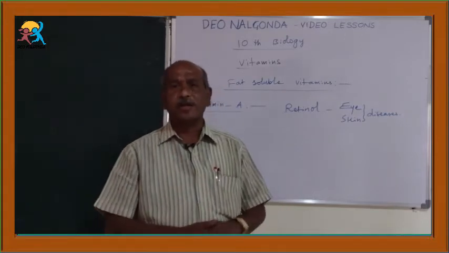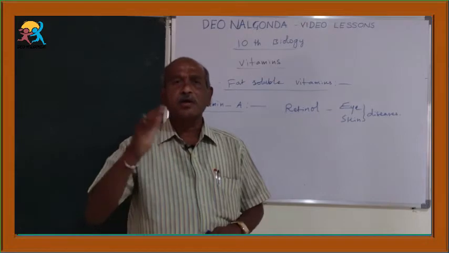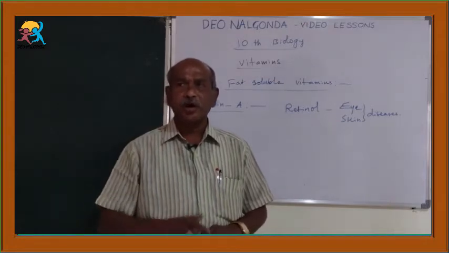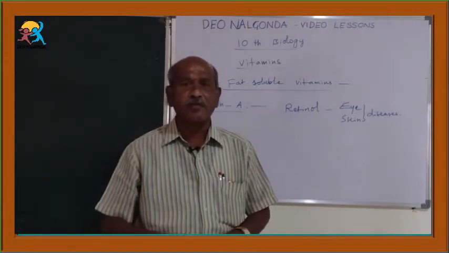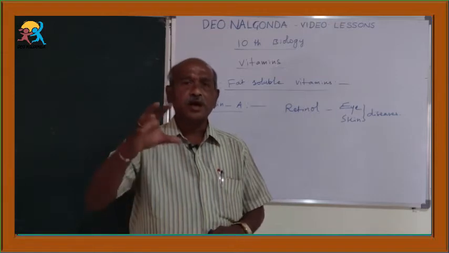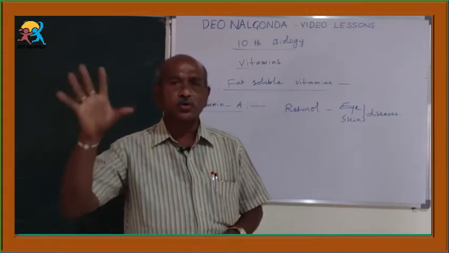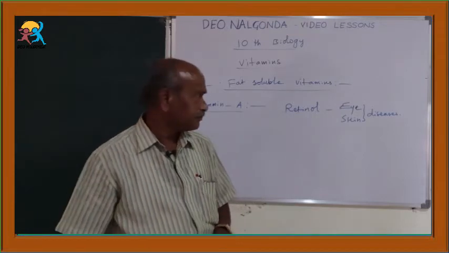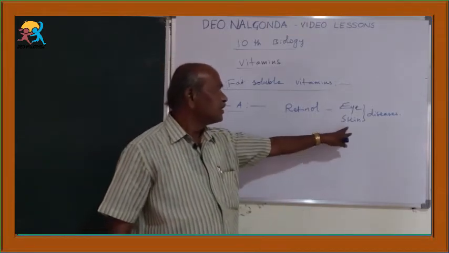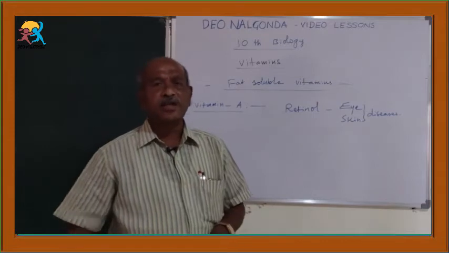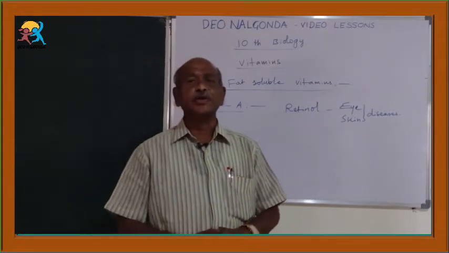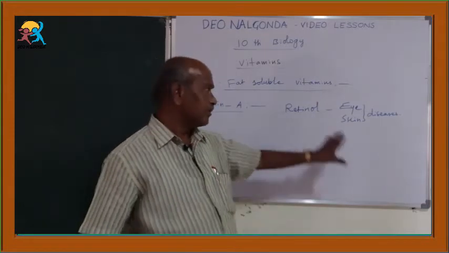Next, cornea failure: the cornea, the top layer of our eye, becomes folded and finally ruptures, leading to permanent blindness. In skin diseases, the skin becomes scaly due to deficiency of vitamin A.